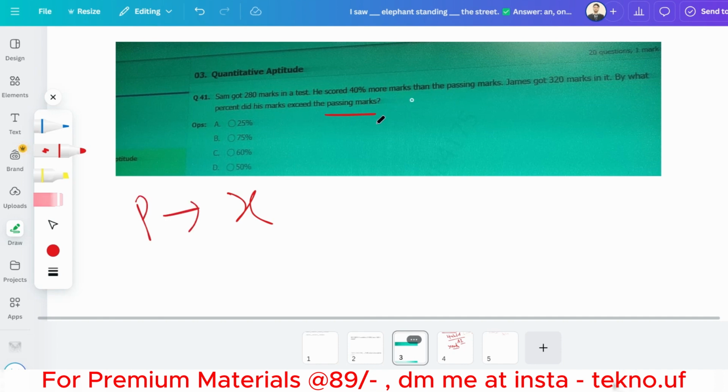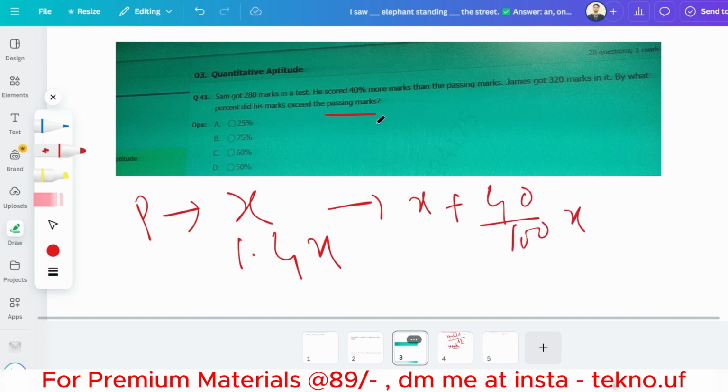Okay, so he scored 40% more. So that means what is the 40% more of it? That is 1.4x. Okay, 40% more of it means 1.4x. So basically this is x plus 40% of x. Okay, so this is equal to 1.4x. So you have to remember the shortcuts. Okay, this way, if you solve this, you will get only this one. So you have to remember this way.